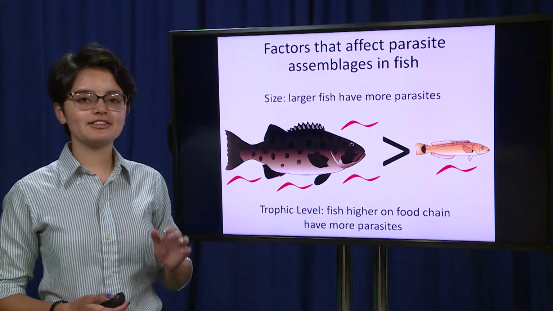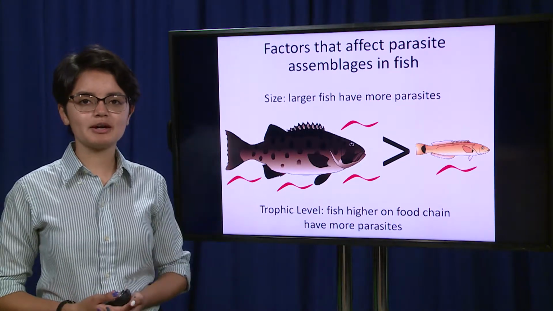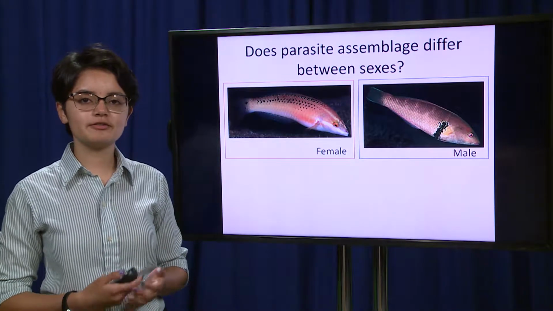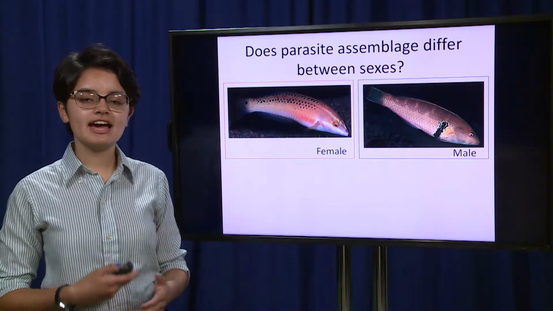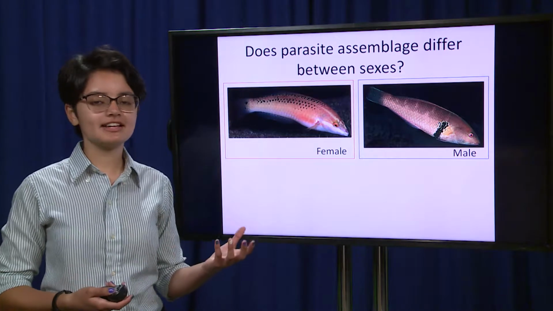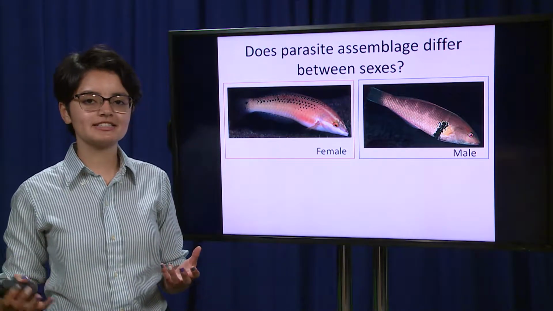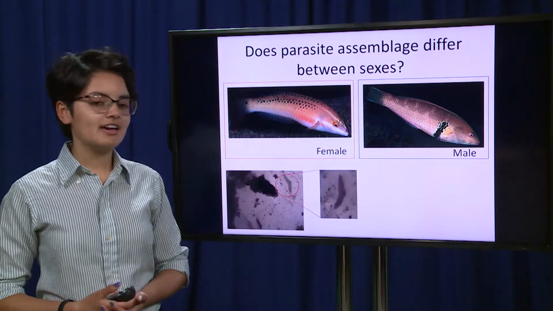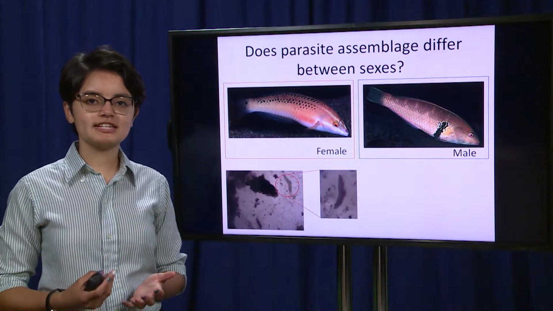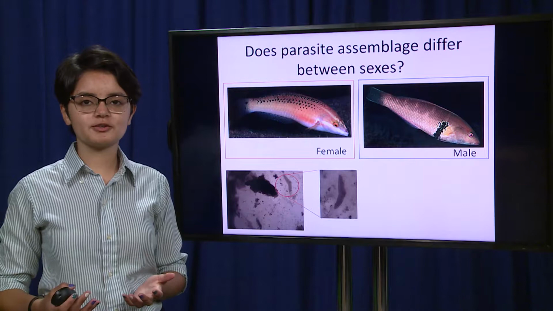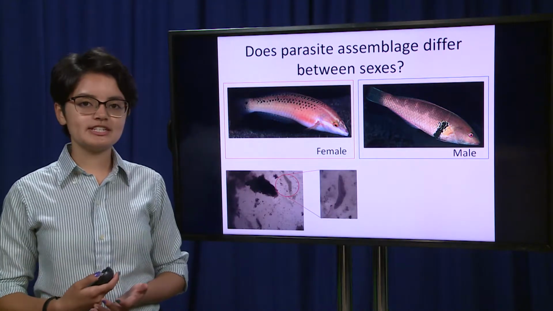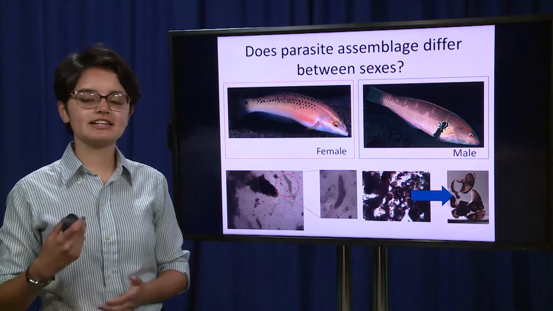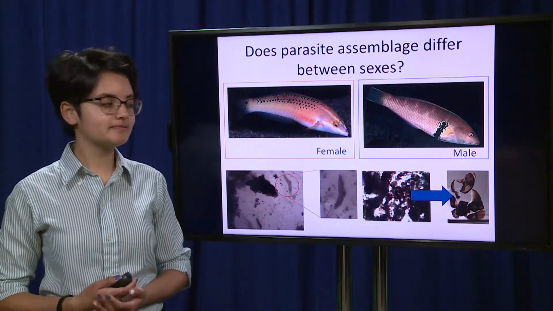So keeping in mind the trophic level, or place on the food web, and size of a fish, I wanted to know if female and male rockgrasses had significant physical differences, like size, or behavioral differences, like their diets, that could be tracked by looking at their parasites. I dissected a number of fish and did tissue squashes of all of their major organs. I identified and counted each parasite in the fish, and I also looked at the gut contents to get an extra measure of what the fish was eating.